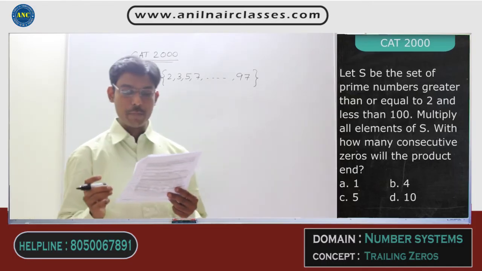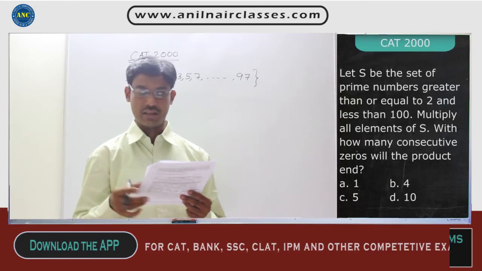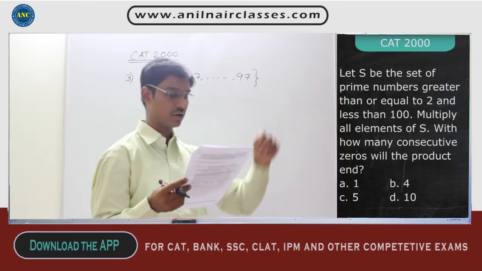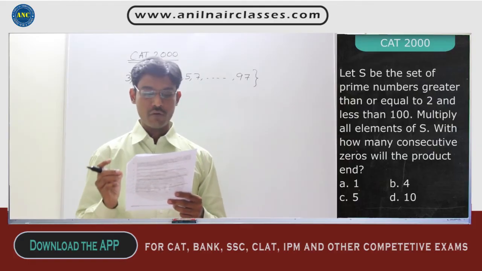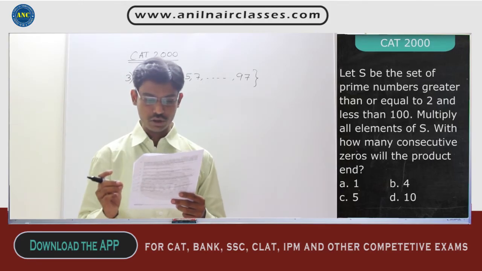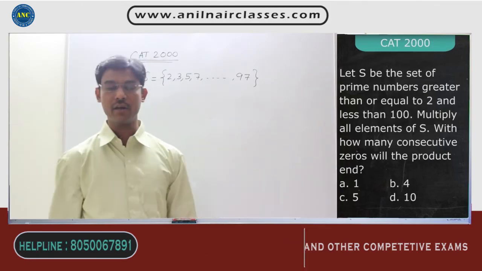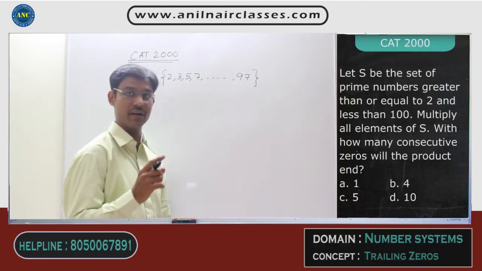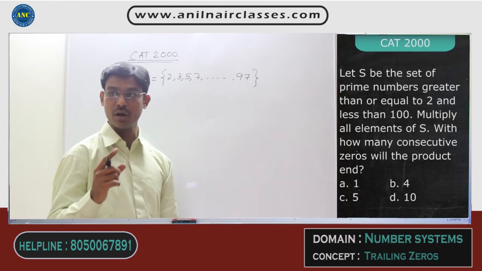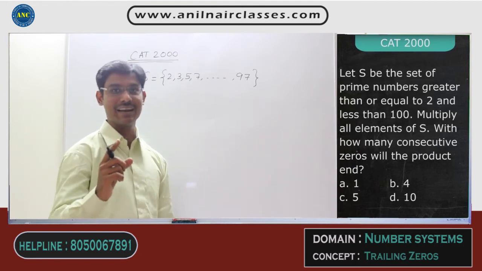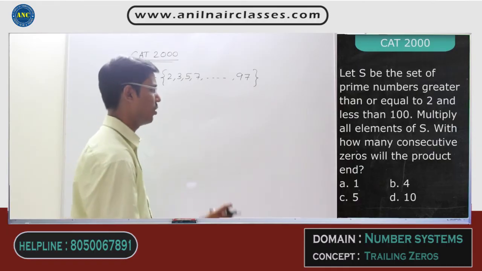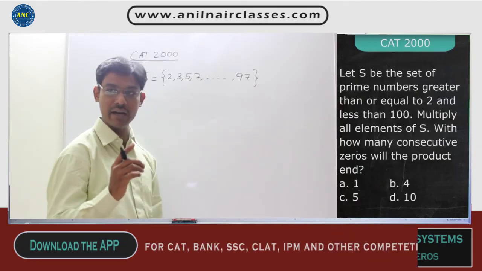Next. Multiply all the elements of set S. You need to multiply all these elements of set S. Your question is, with how many consecutive zeros will the product end, right? That means they are asking the zeros at the end, that is nothing but the trailing zeros, right? That's the trailing zeros.